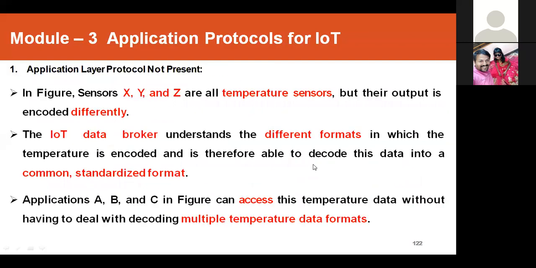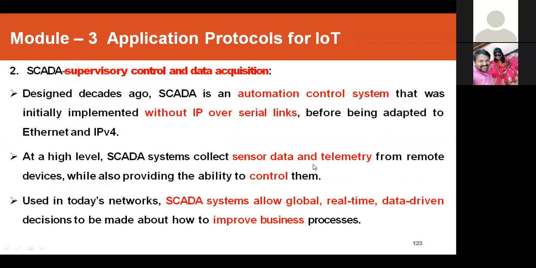Now we'll take the second one, that is SCADA, supervisory control and data acquisition. This word was used frequently in previous classes. This is mainly used to monitor remotely some devices which have sensor values, and to control them. So two things: to monitor and to control remote devices.